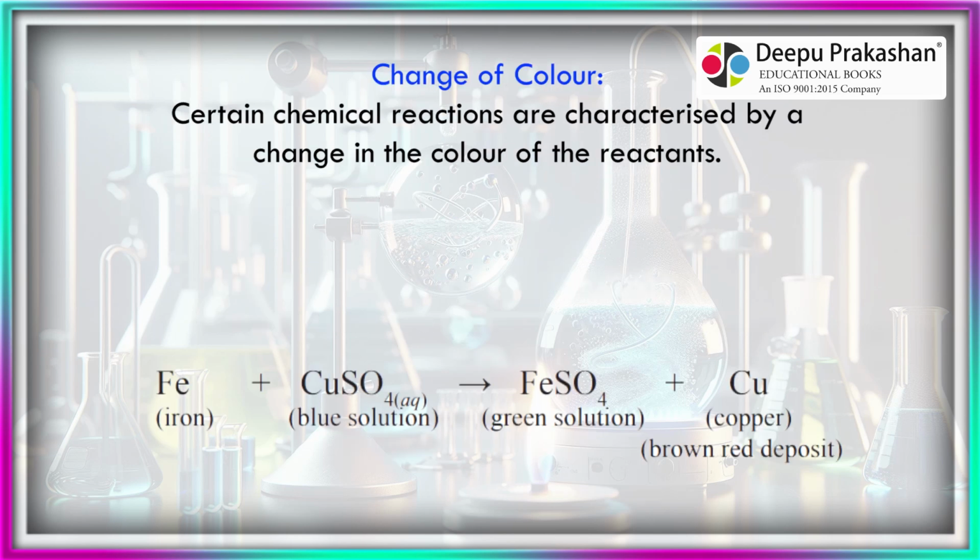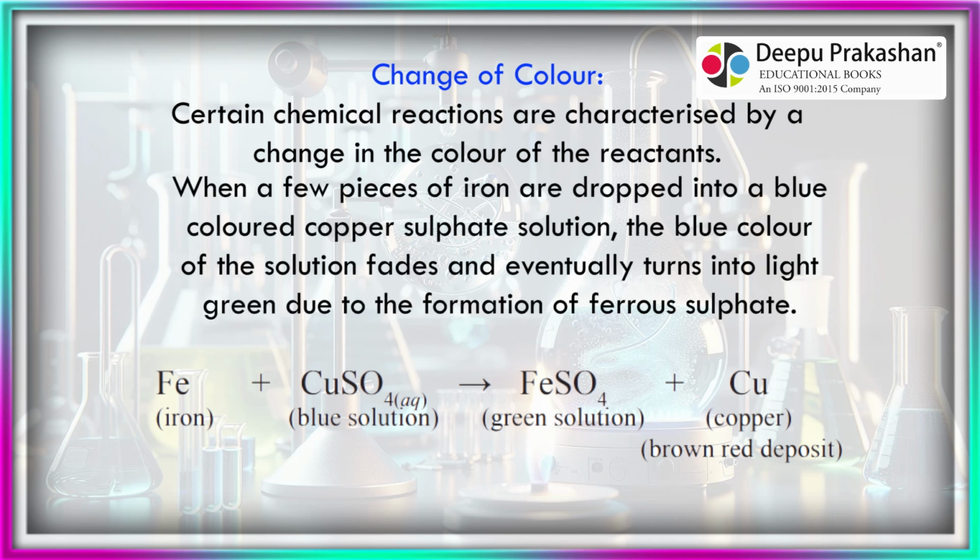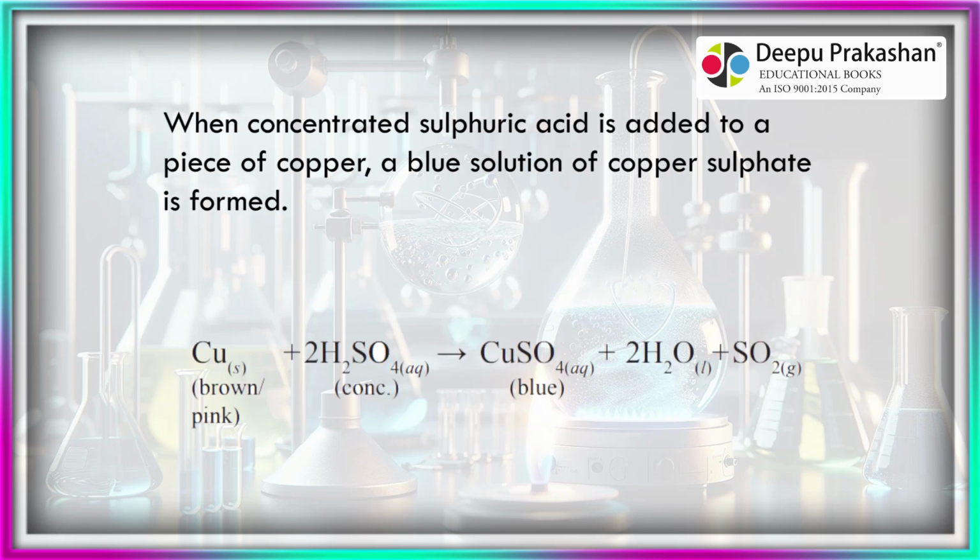Change of color. Certain chemical reactions are characterized by a change in the color of the reactants. When a few pieces of iron are dropped into a blue-colored copper sulfate solution, the blue color of the solution fades and eventually turns into light green due to the formation of ferrous sulfate. When concentrated sulfuric acid is added to a piece of copper, a blue solution of copper sulfate is formed.